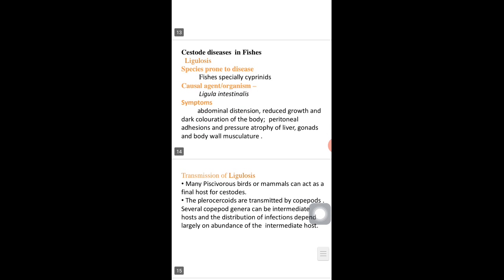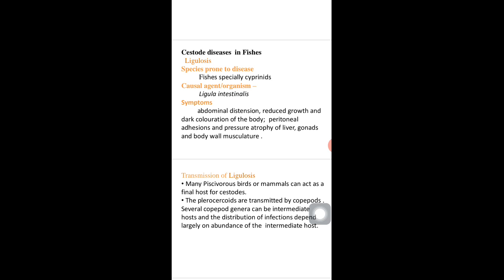Cestode diseases in fishes, that is ligulosis. Fishes, especially cyprinids, are prone to ligulosis disease. Ligula intestinalis is the causal agent of ligulosis disease.